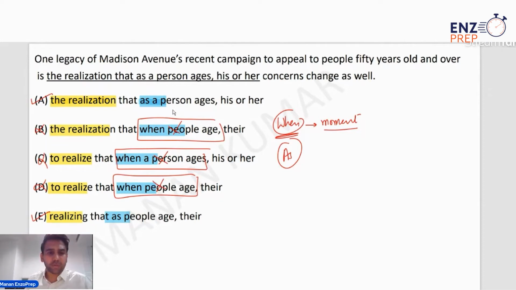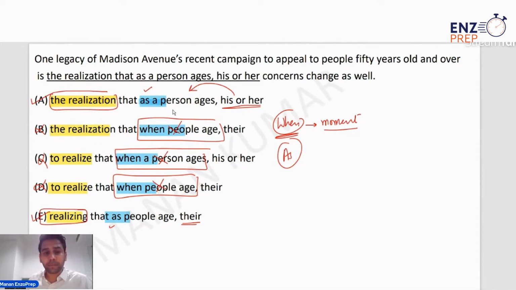So first of all, both of them use as, that is fine. Now between person and people, there is no preference. It's not that we have to use people or we have to use person. It basically boils down to the pronoun that's used, and you'll find that the pronoun is actually correct in both cases. Person can be either a male or a female, right? So using a masculine pronoun and a feminine pronoun is important here because person could be either. And similarly for people, the right pronoun to use is there. So pronoun-wise, there is absolutely nothing wrong with either of the two statements here. The only difference that is actually worth focusing on is between